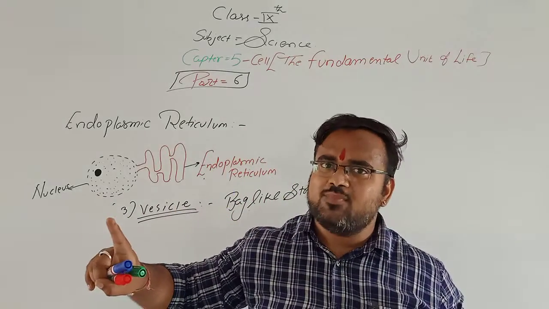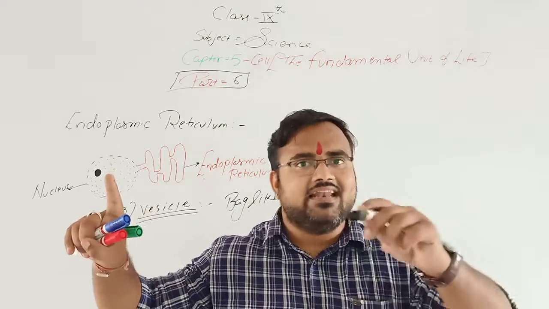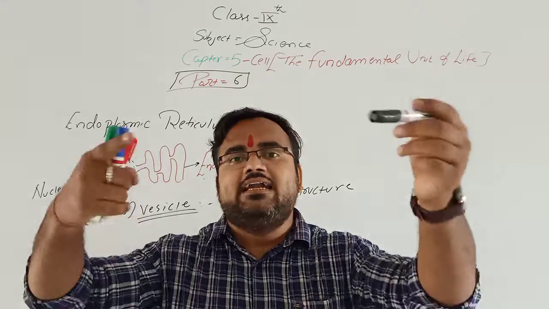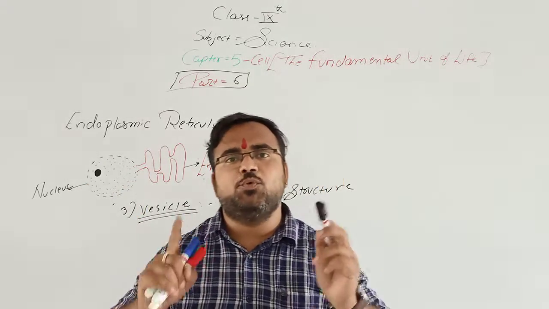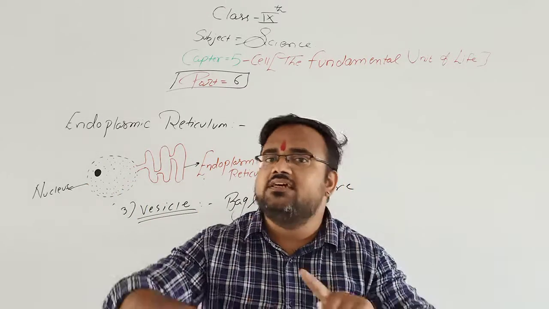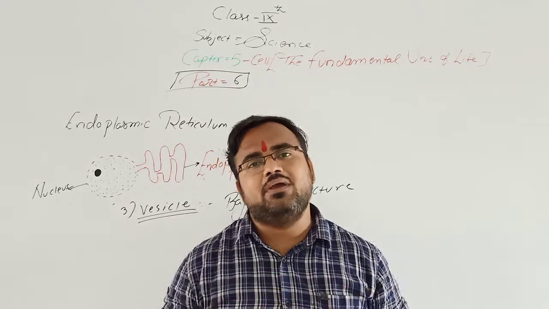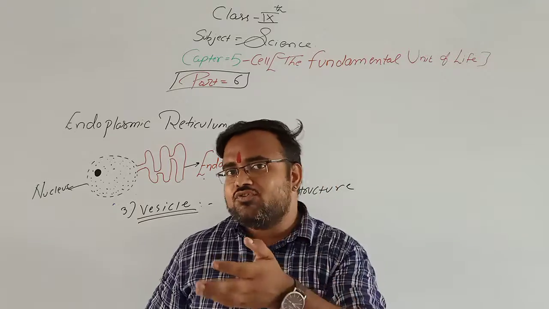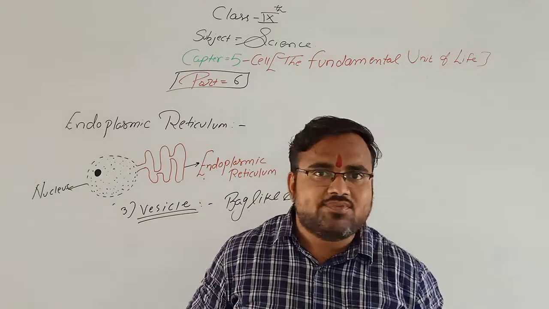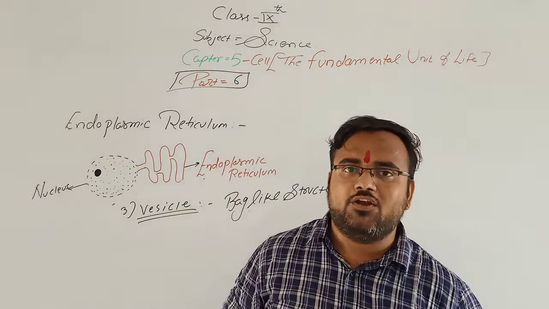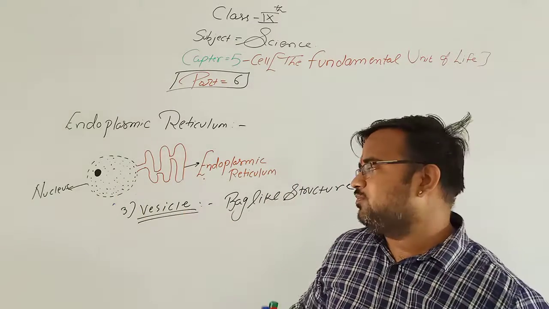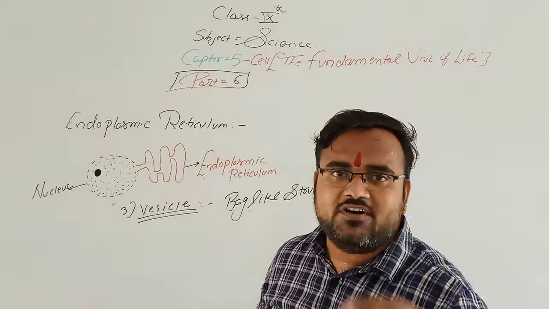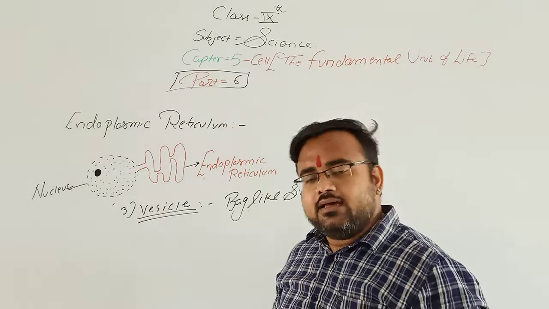First is rough endoplasmic reticulum, that is cisternae. Cisternae have ribosomes, therefore it is known as rough endoplasmic reticulum. Then tubules. Tubules are flat tubular structures. They may be branched or may not be branched. On tubules the ribosomes are absent, therefore it is smooth endoplasmic reticulum. Cisternae is rough endoplasmic reticulum. And the third part is the vesicle. It is a bag-like structure and its function is to store the material. Clear?